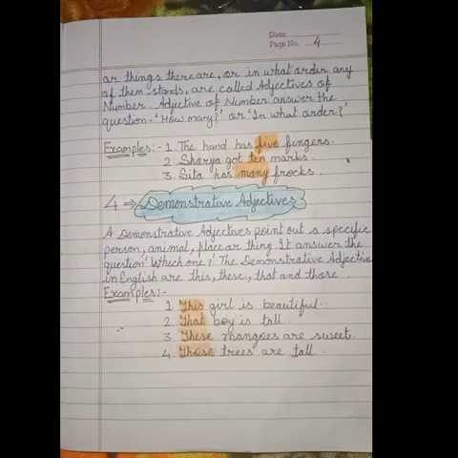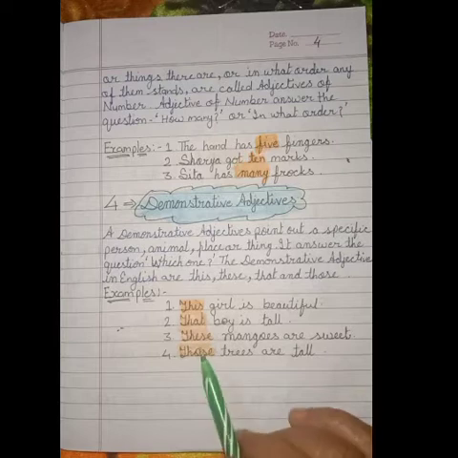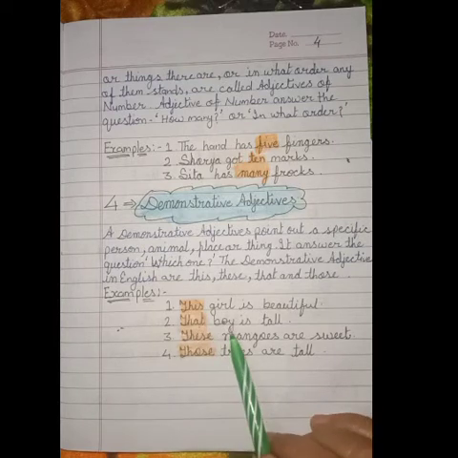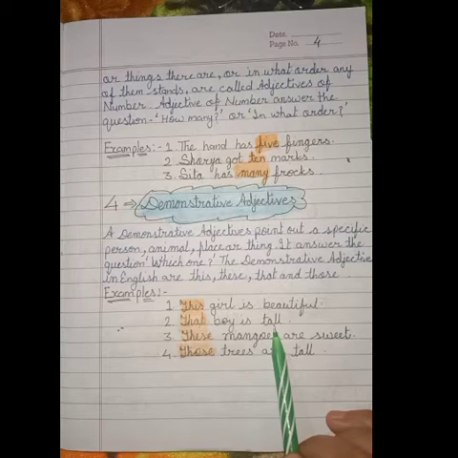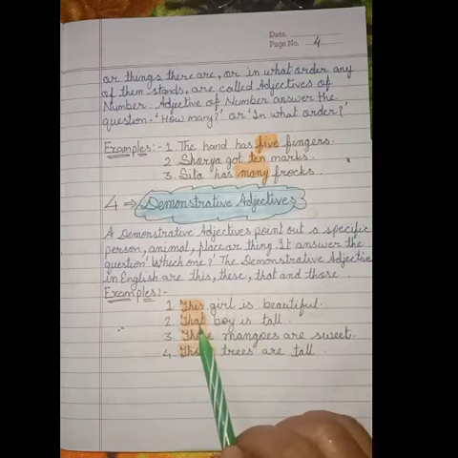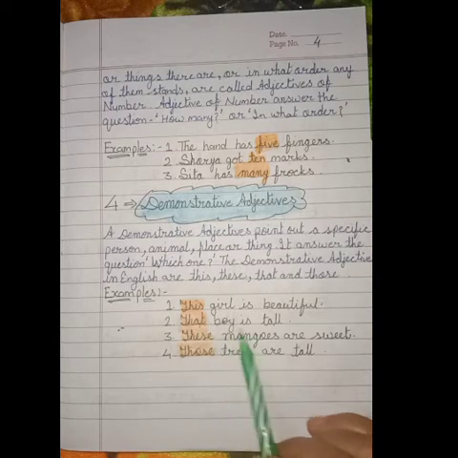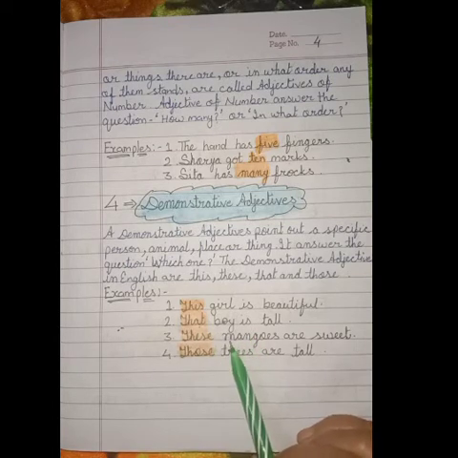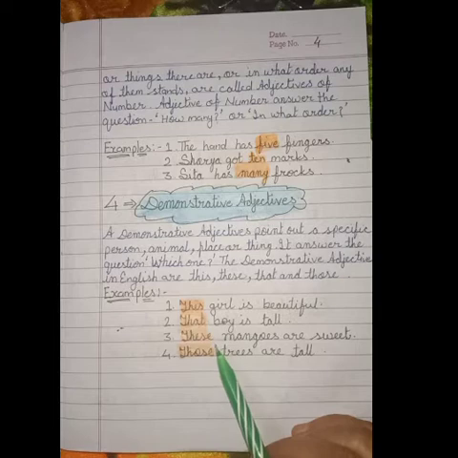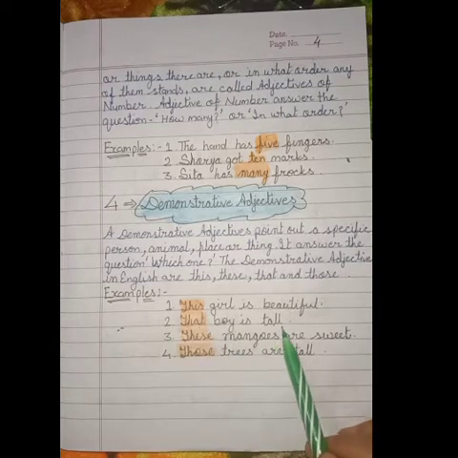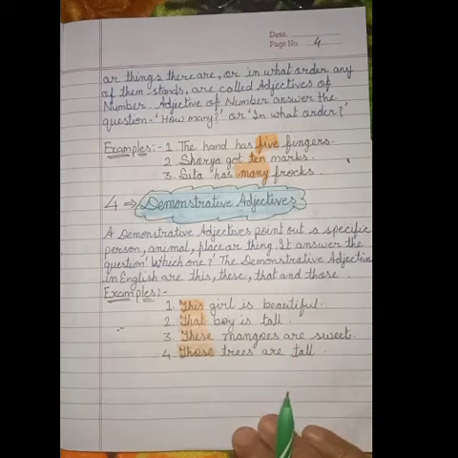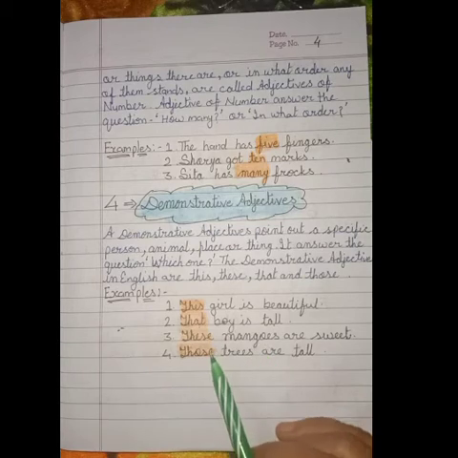If you want to note down explanation of example, you can do. That boy is tall. This that is your demonstrative adjective. Question for this statement, which one boy is tall? Then answer is that boy is tall. Understand? Now third example.